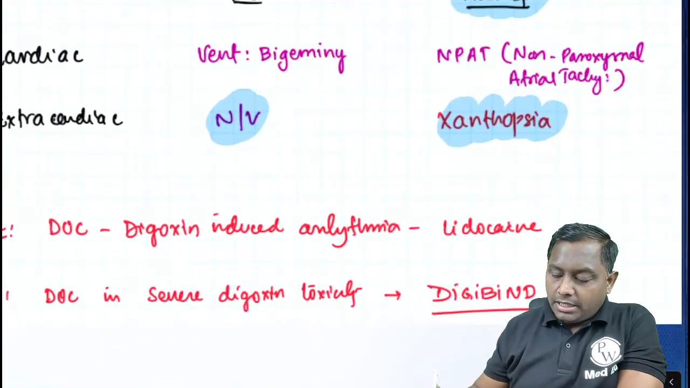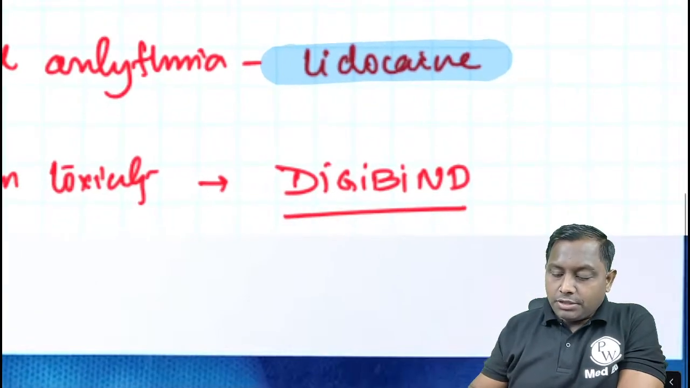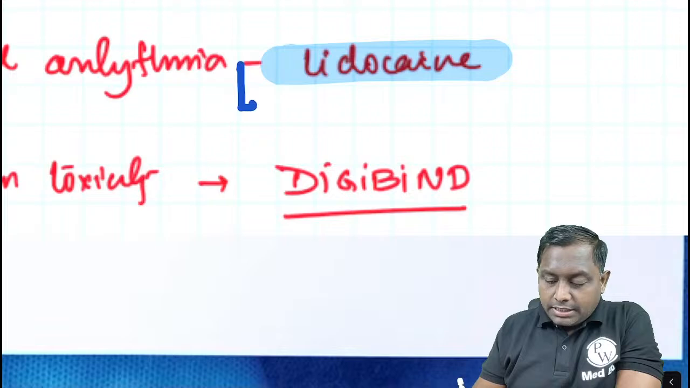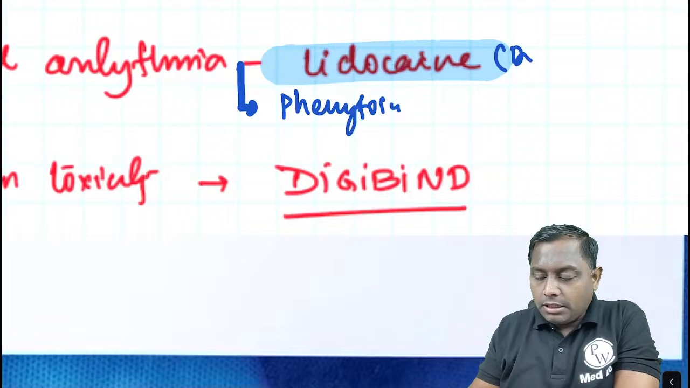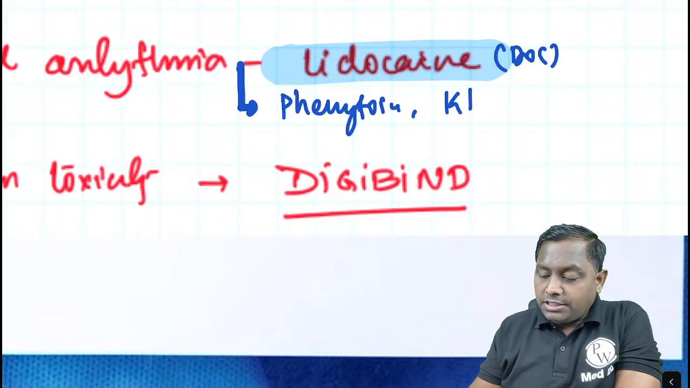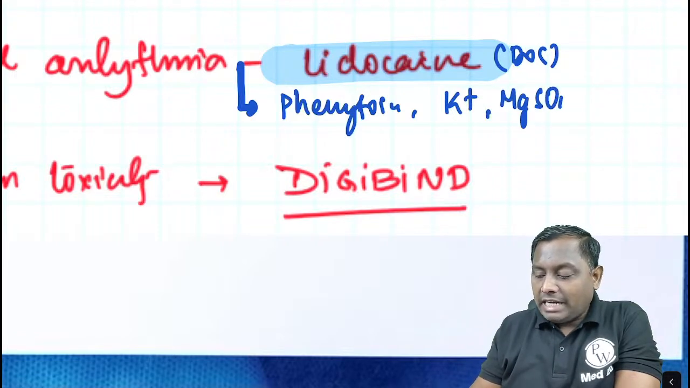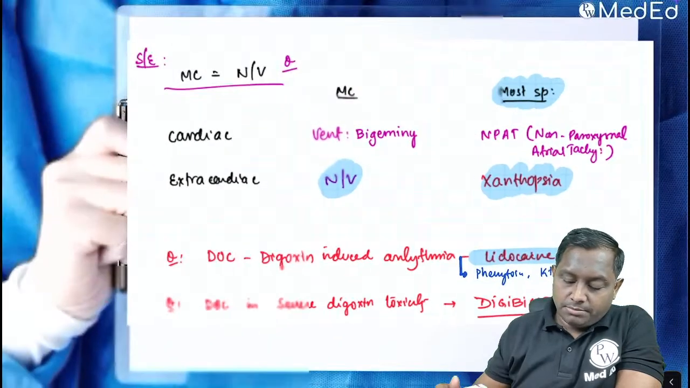For digoxin induced arrhythmia, drug of choice is going to be lidocaine. The examiner asked, for digoxin induced arrhythmia what else can we use, so other agent that we can use for digoxin induced arrhythmia can be phenytoin. Lidocaine undoubtedly is the drug of choice. Other drug that we can use is phenytoin. We can also utilize potassium. We can also utilize magnesium. Magnesium sulfate can also be utilized for digoxin induced arrhythmia.